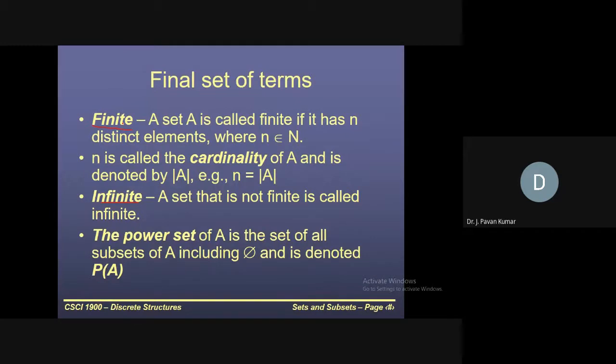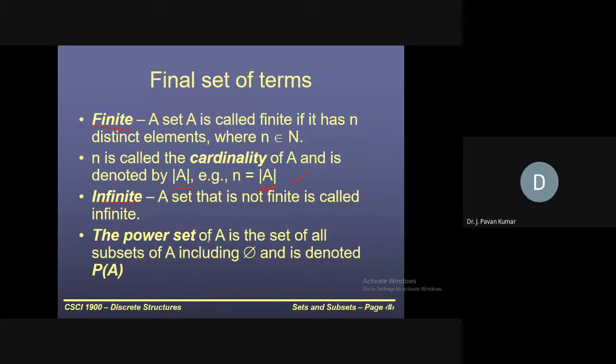Next, this notation we have seen already in previous classes. Whenever we use two pipe symbols, we use them to denote the cardinality, or the size of the set. So if I give A equal to {5, 6, 7, 9}, then I write mod A, which we call mod A. What does it mean? It is nothing but the cardinality, that is, the number of elements in the set. Clear? Yes, clear.